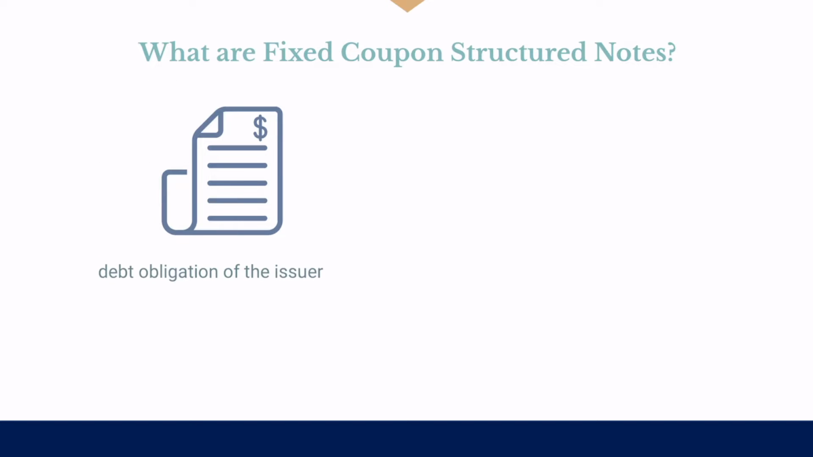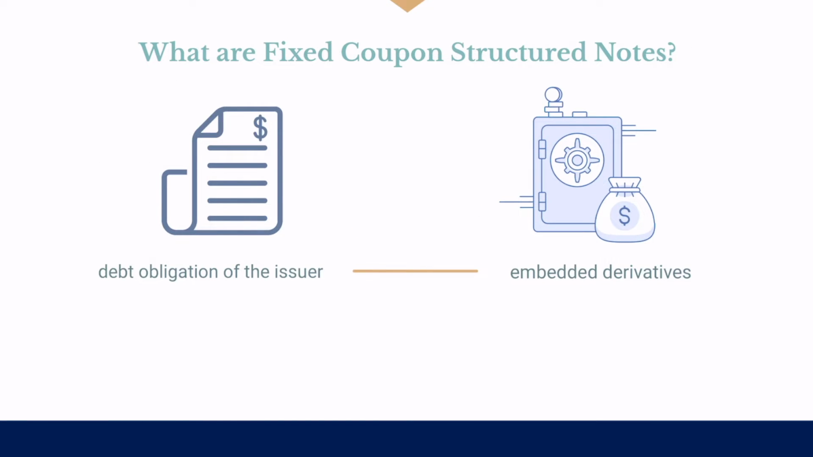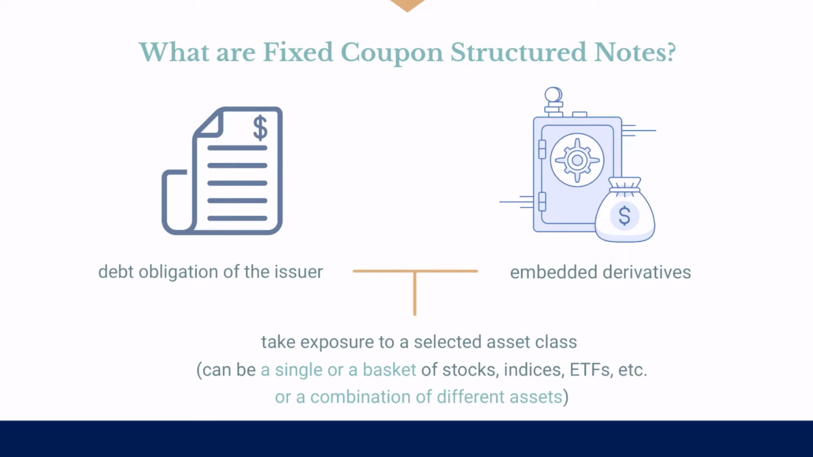They are a debt obligation of the issuer with embedded derivatives such as options, warrants, and futures. The notes take exposure to a selected asset class, which can be a single stock or a basket of stocks, indices, ETFs, commodities, or a combination of different assets.